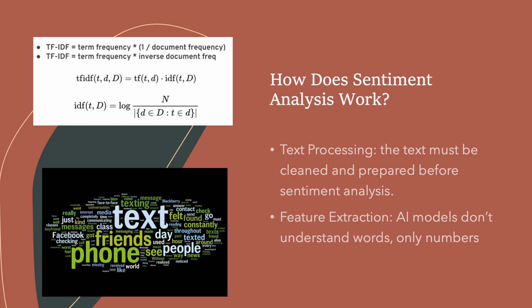The next step would be feature extraction, which means turning text into numbers. AI doesn't understand text; it basically only works with numbers. So we convert words into numerical representations using techniques like BOW, or bag of words, which counts the number of words in the text; TF-IDF, which stands for term frequency and inverse document frequency, which weighs the important words; and word embedding, like BERT, which converts words into meaningful vectors, which are further multiplied and added in computation, so we can get the output result.